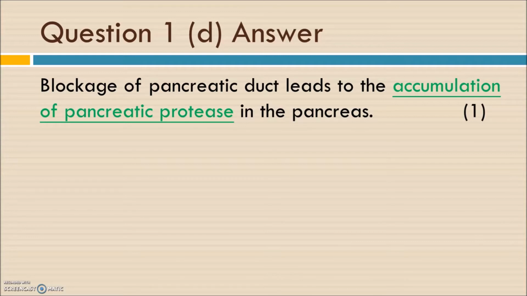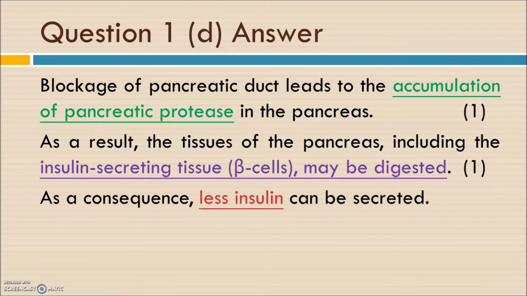So that means the pancreatic juice will not be transported to the duodenum because the duct is blocked. And especially I mentioned protease here. Protease, as you learned before, is an enzyme to speed up the digestion of protein. So if the juice cannot go to the duodenum, it will backflow. When the juice backflows, the pancreatic protease will digest the cells, especially the insulin secreting cells. Because for this question, we are talking about the little girl. She cannot produce the insulin. So that's why less insulin will be secreted.